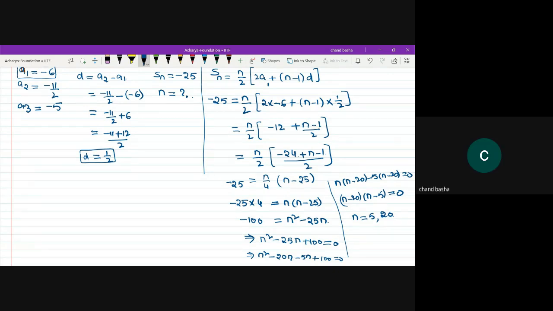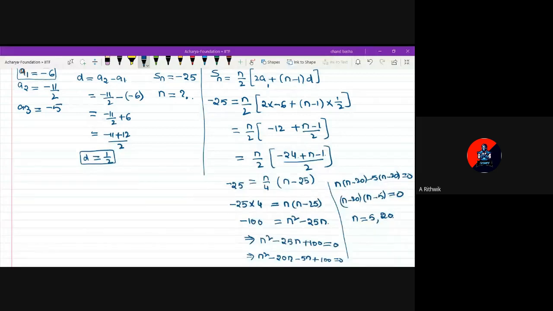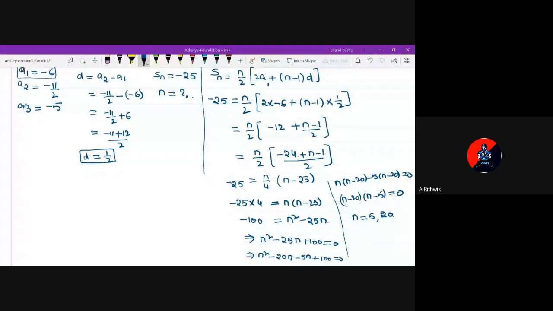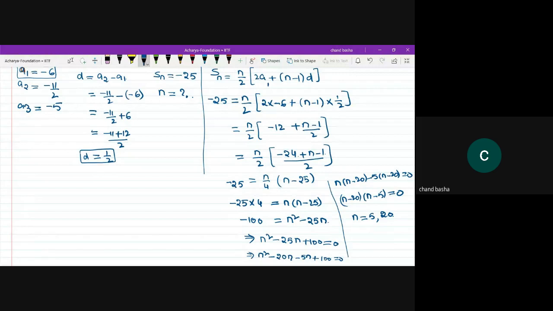Sir, in the last but one step, it is n squared minus 25 plus 100. Sir, in the previous step, it was minus 100, no, sir? When n squared minus 25 came to the LHS, I am taking this 100 to the right-hand side. Minus 100 will become plus 100. Okay, sir.